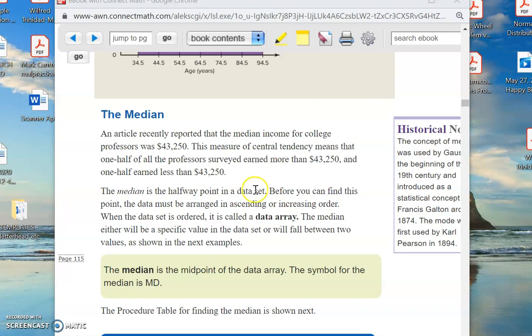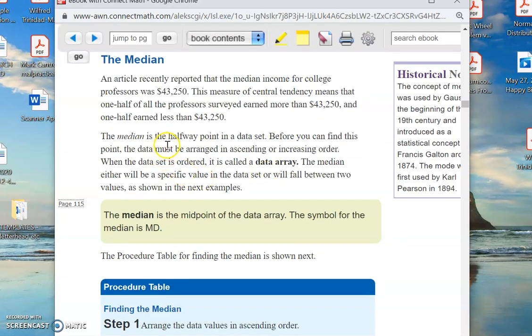Okay. So in order to do this, it's a little bit tedious. If you're going to find the halfway point in this data set, you have to arrange them in order. They have to start with the smallest, the next smallest, the next smallest, go all the way up to the biggest number. Okay. So when you order it like this, it's called a data array. The word array just means they're lined up in some fashion.